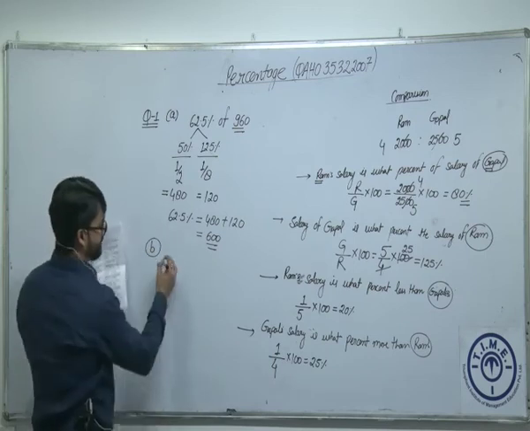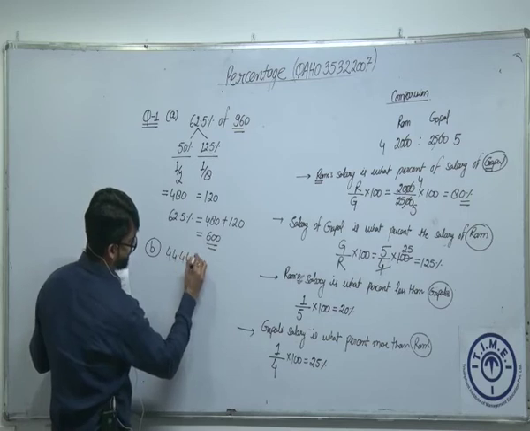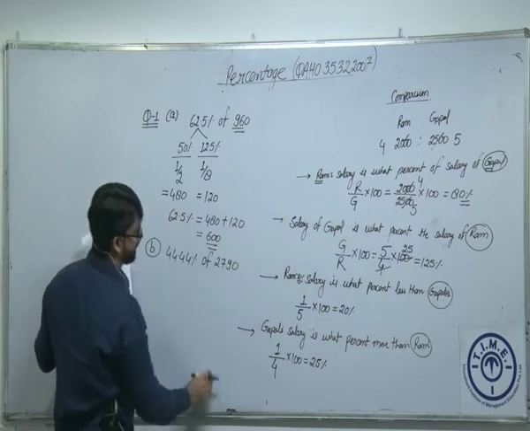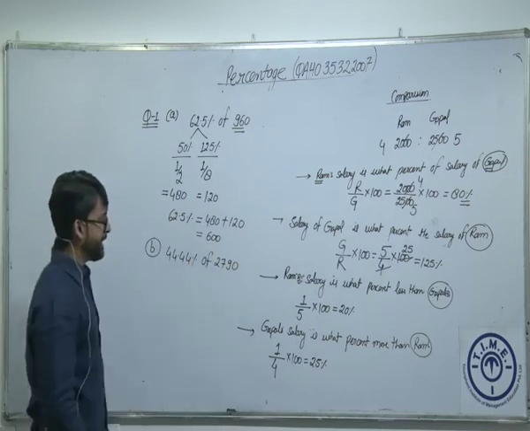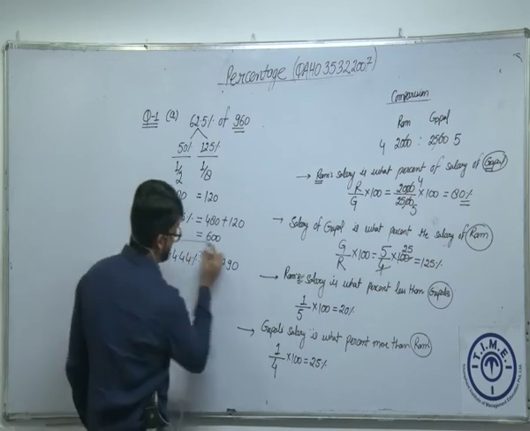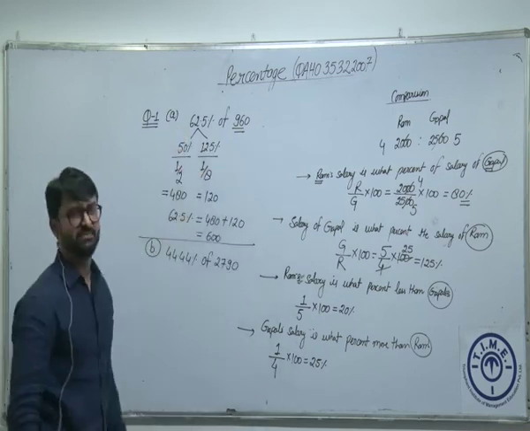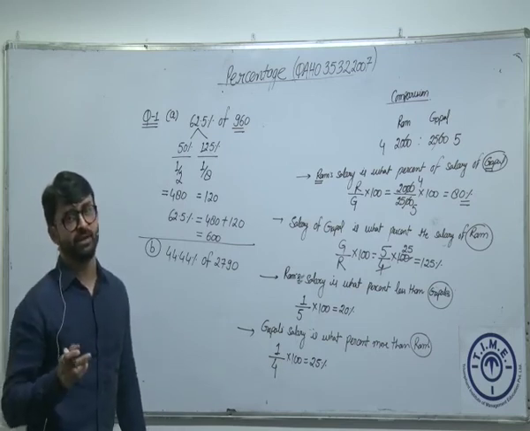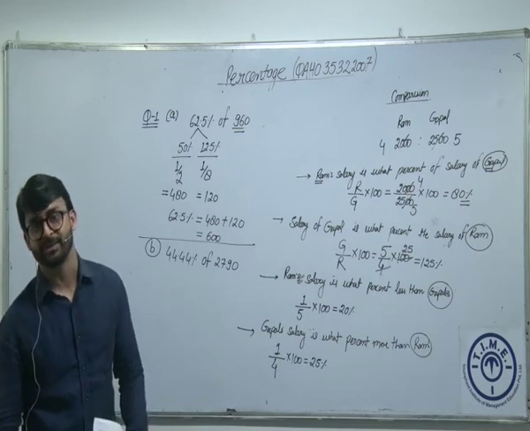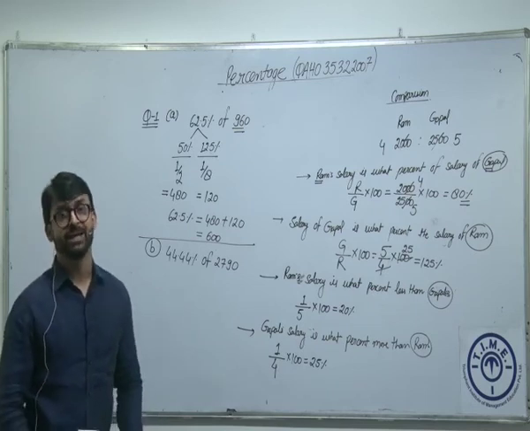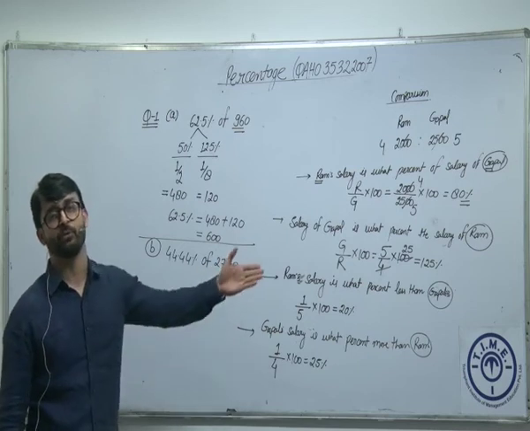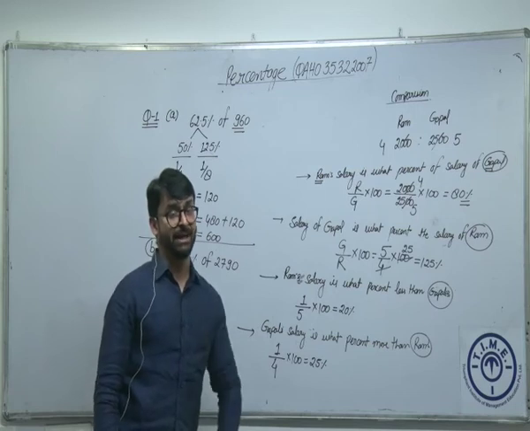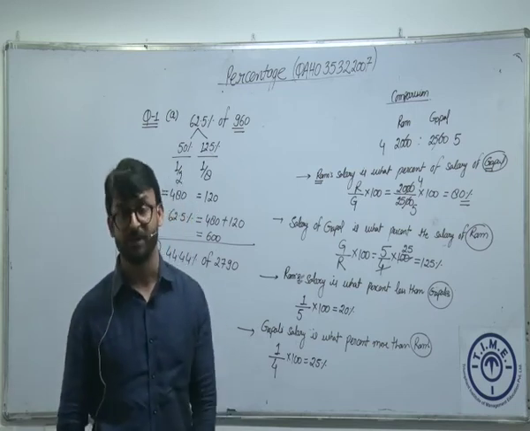Again, similar question. The question is asking 44.44% of 2790. Do we have the liberty like in the previous part, A part, to break this? Yes, we can break this, but it is advisable. If we know some fraction which will lead us to 44.44%, that will be much more useful rather than calculating 44.44 and so on and so forth. Am I right? What is 1 by 9? 1 by 9 we have discussed. In fact, we have discussed multiple of 1 by 9 also. 1 by 9 is what?